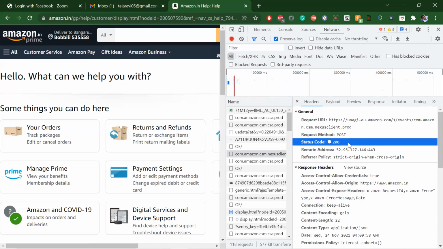3 series is redirection, like 301, 302. 4 series is client side errors, whatever is sent from the client side. If there is a mistake in the request, or you miss a header, then you get 4 series errors, like 404 not found, 419 headers missed, 401 unauthorized. And 5 series is server side errors. The request went to the server and the server is not able to handle it, like 503 internal server error. All these errors are 5 series.